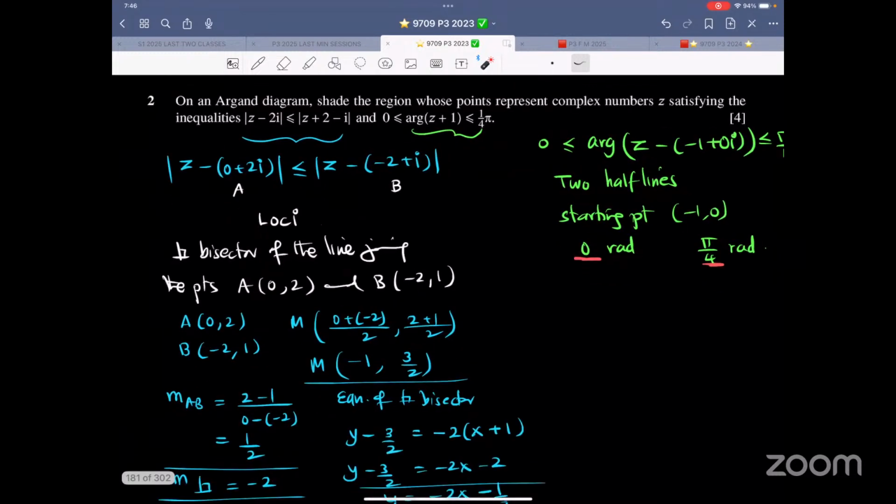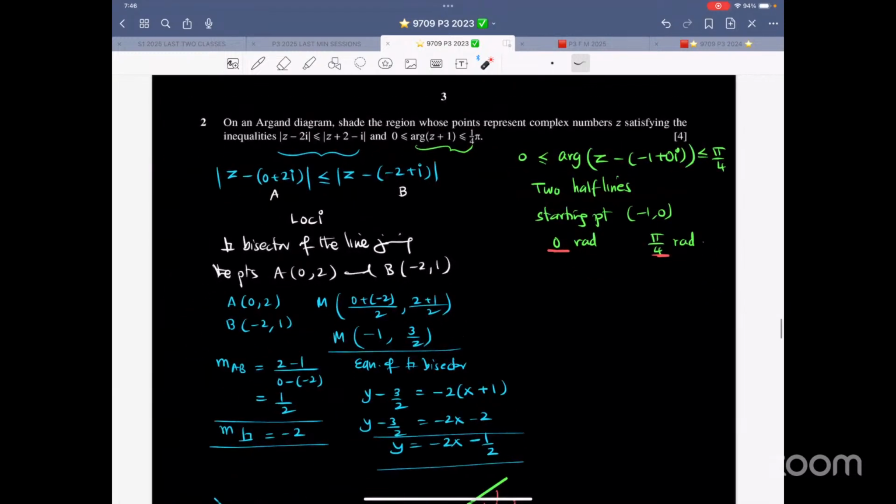So another complex number thing. It says on an Argand diagram, shade the region whose points represent complex number z satisfying the inequalities. Again, it's a perpendicular bisector and there are two half lines. So one perpendicular bisector and two half lines. So that is what you're going to do. Make sure you have the minus common out. There is 0 and 2. That's minus 2 and 1.